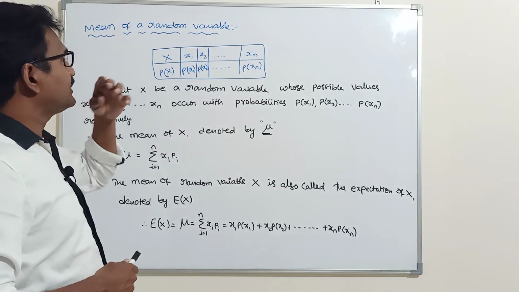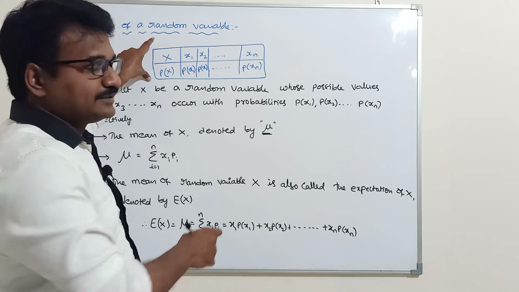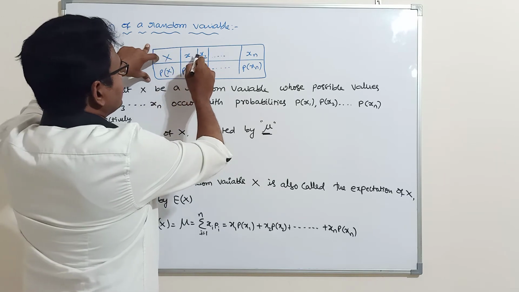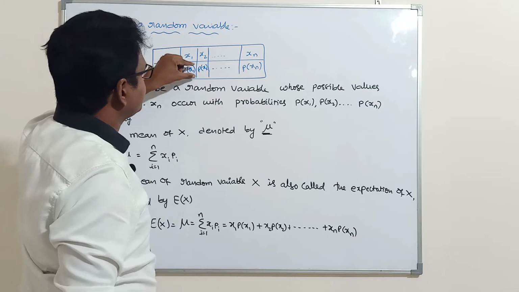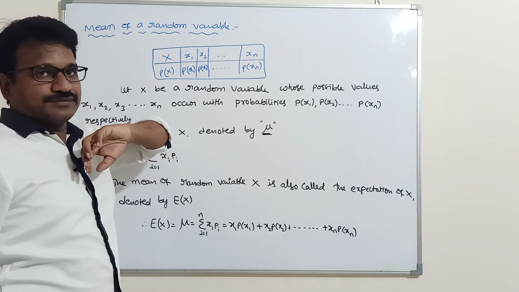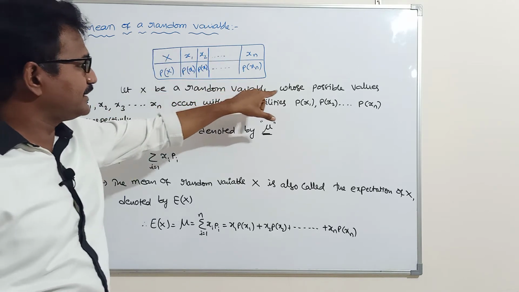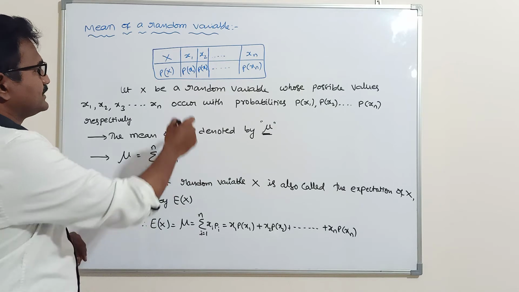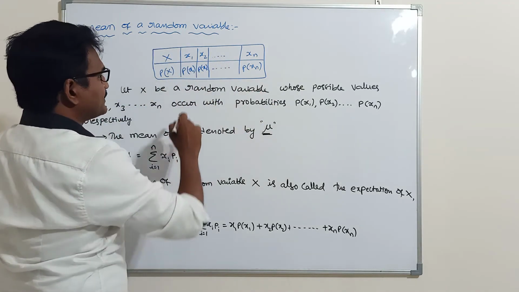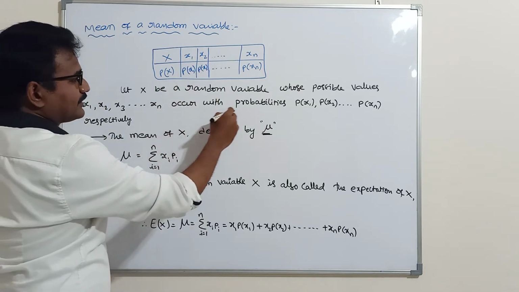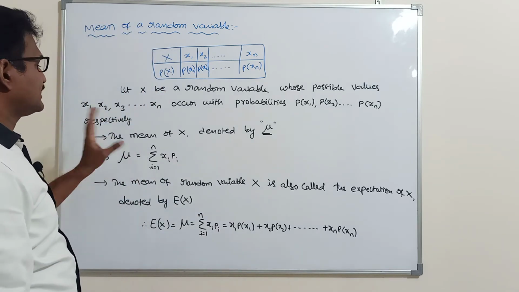Next concept is the mean of a random variable. Just now I explained with a box. X means random variable: X1, X2, X3, and so on. This row denotes random variables, and P of X denotes the probability distribution row. Let X be a random variable whose possible values X1, X2, X3 and so on occur with probabilities P of X1, P of X2, and so on, P of Xn respectively.